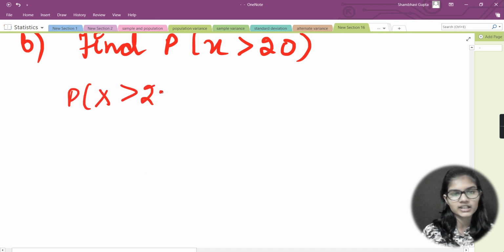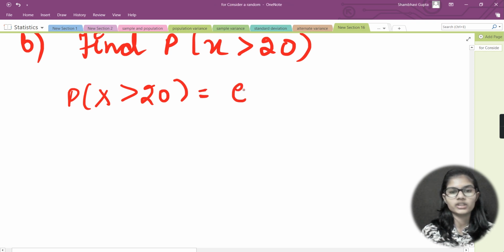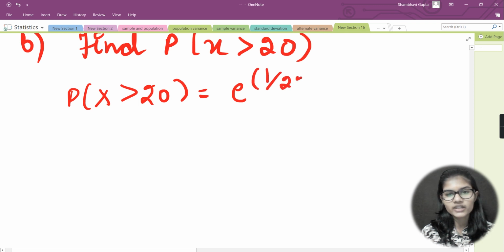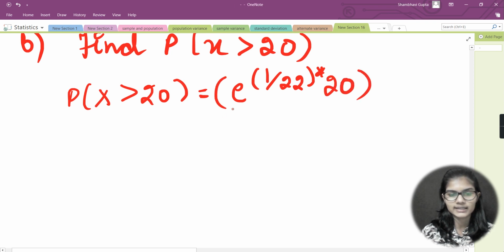P(x greater than 20) is equal to, using the exponential, e to the power of minus 1 divided by 22, where 22 is the mean for this particular question, multiplied by 20.